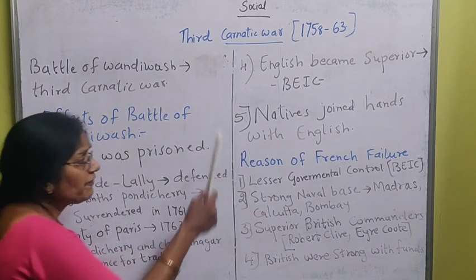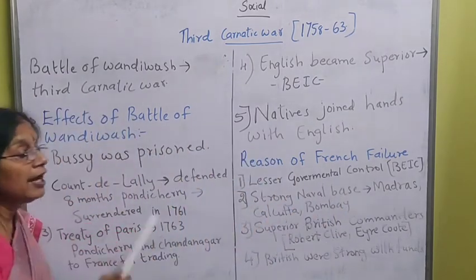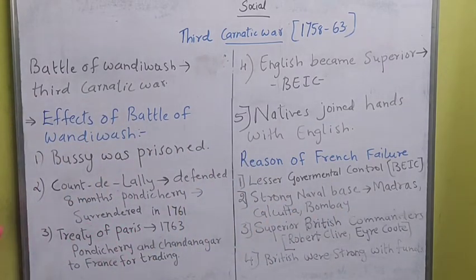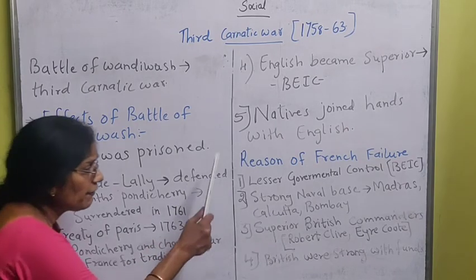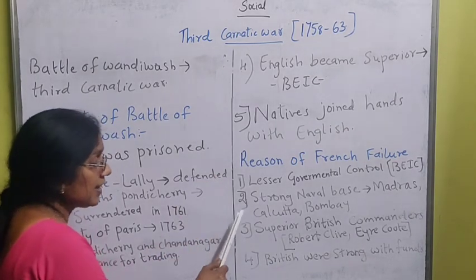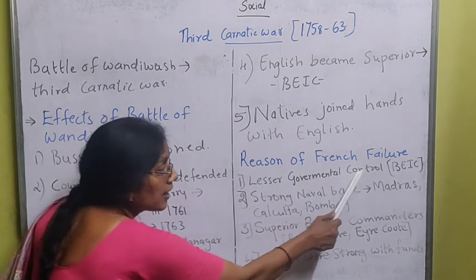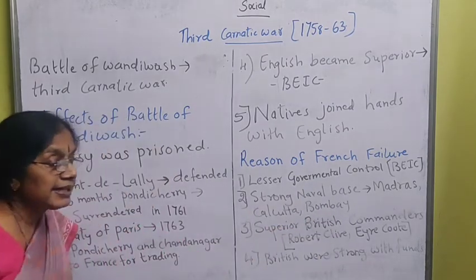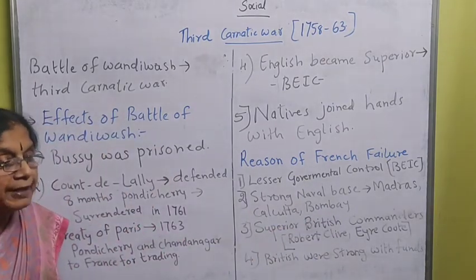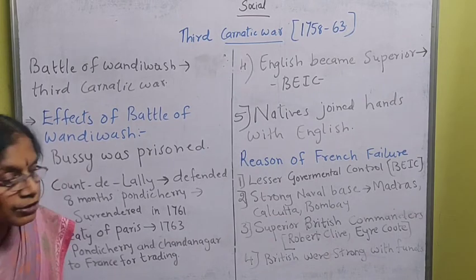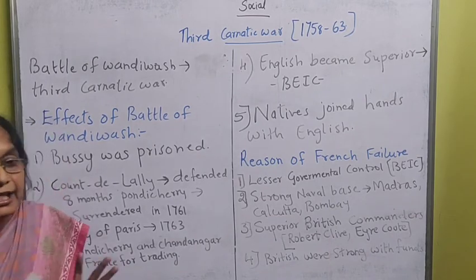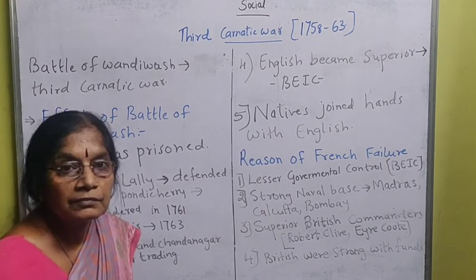Then, why did the French fail in the Battle of Wandiwash? What is the reason for the French failure? First and foremost is lesser governmental control. The British East India Company was a private company, so the government could not interfere in it.